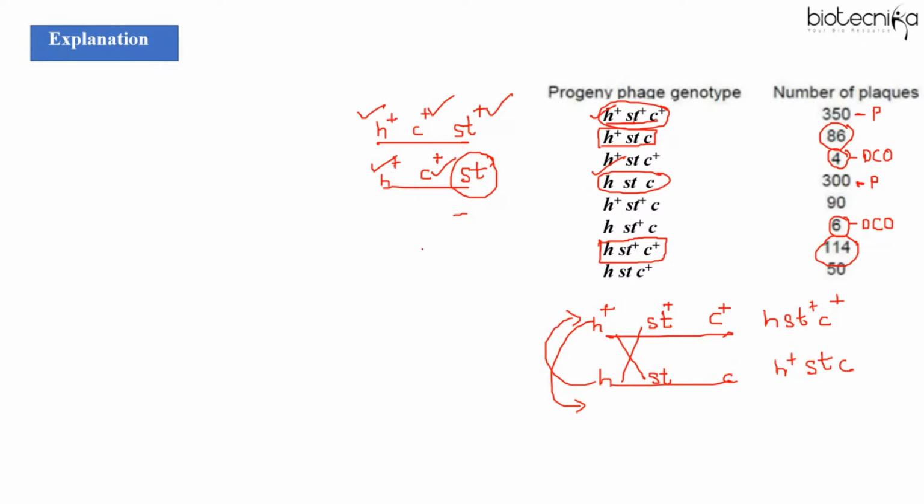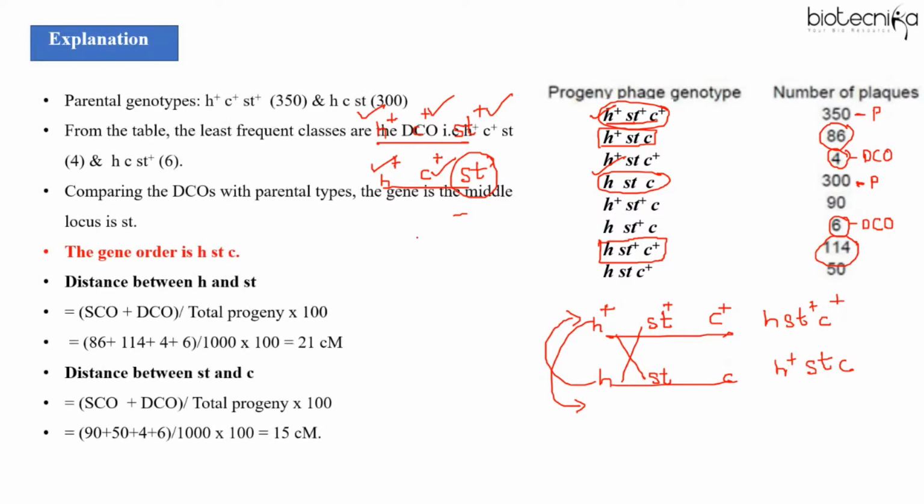So calculate the recombination frequency. So what is the formula for recombination frequency? Number of recombinants by total progeny into 100, right? So 86 plus 114. And even you will include double crossovers. Why? Because in double crossover, one of the crossover is the single crossover. So you have to include double crossovers also. Then total progeny, when you add them all, you will get 1000 and then multiply with 100, so you will get 21 centimorgan. The remaining two, 90 and the 50, will be the second crossover event.